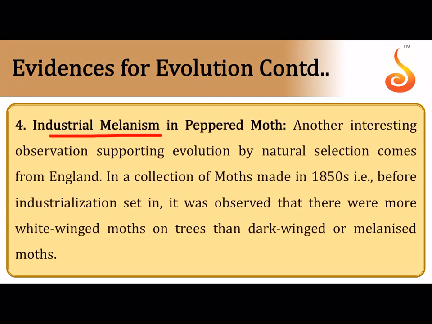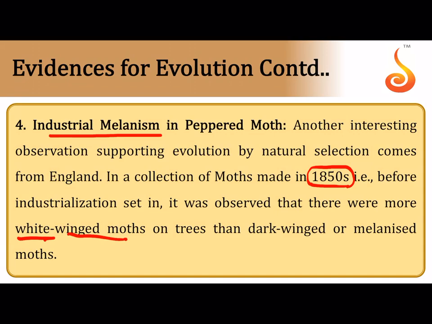Industrial melanism is a very good example, as you saw in a collection of moths made in 1850, before industrialization. During the late 19th century industrialization started. Before industrialization in England, most of the moths were light colored or white winged moths, but later there was a drastic shift in the population to having more dark winged moths. That is because after industrialization the trees got covered in soot, and the white winged moths were very easily visible to the predatory birds, and the black winged moths had a selective advantage because these moths would rest on the tree trunks during the daytime, and that is when they would be preyed upon by birds.